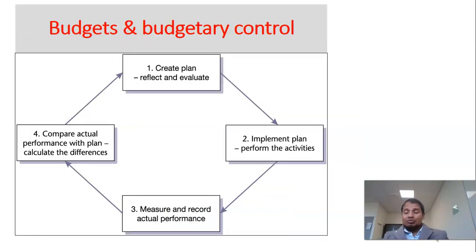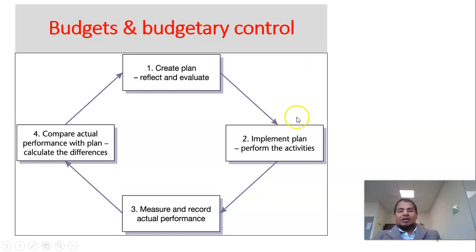Budgetary control, as we just mentioned in our previous slide, is that budget can be used as a mechanism of control of the activities of the organization. So budget and budgetary control can be described as create, plan, reflect, and evaluate. Firstly, you create the plan: what we want to control, what we want to achieve, where we want to be.